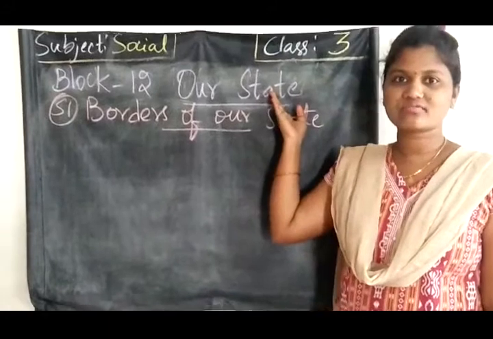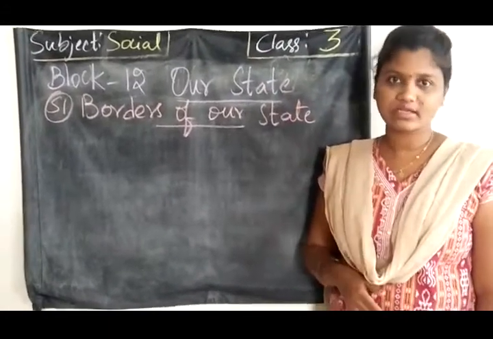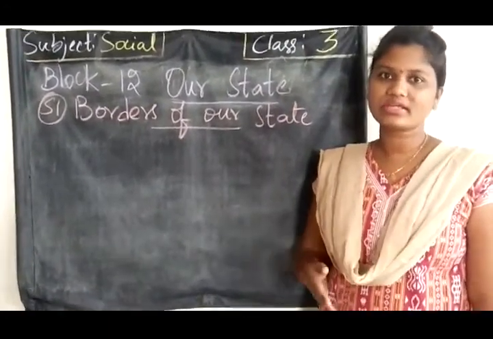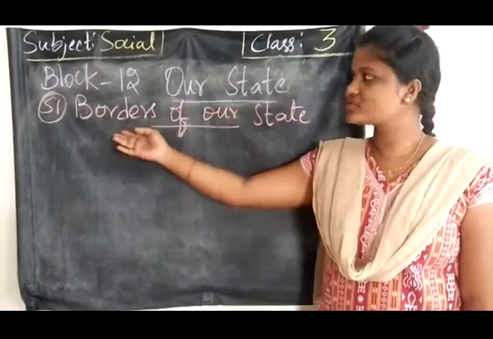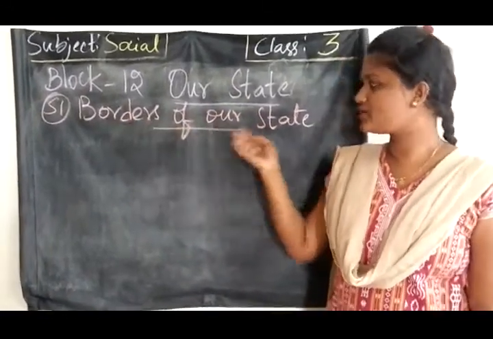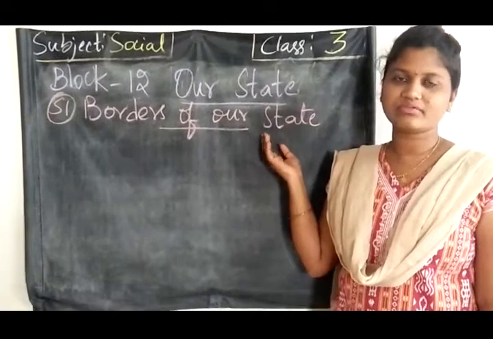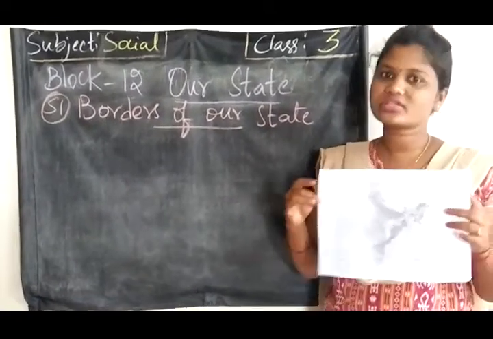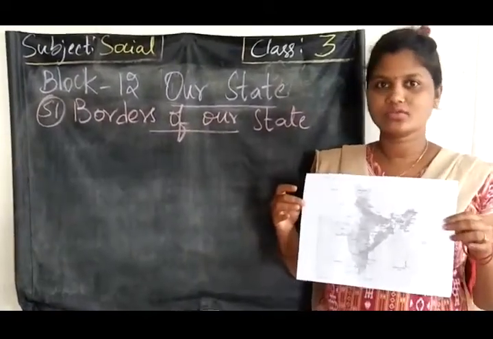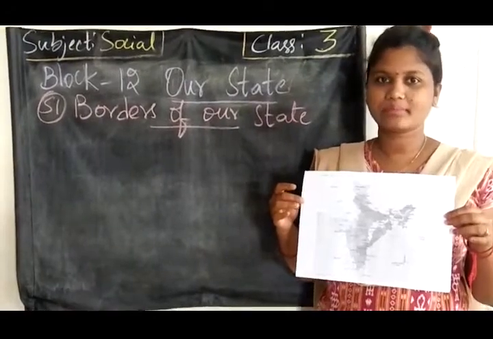What is our state, children? It's Telangana. Yes, right? So we'll go into more detail about our state. First we'll learn S1, the borders of our state, how the borders are for a state and everything. I'll show you this map clearly. Okay, we'll display the map.